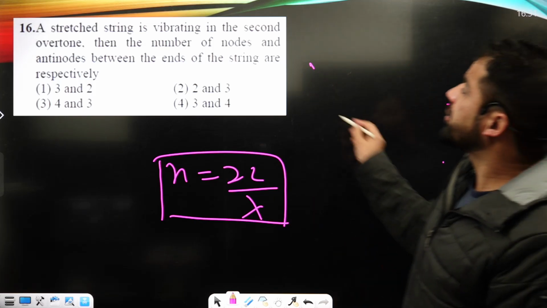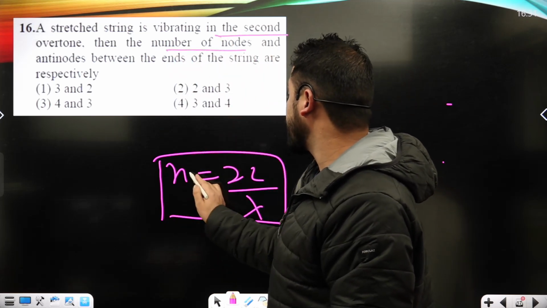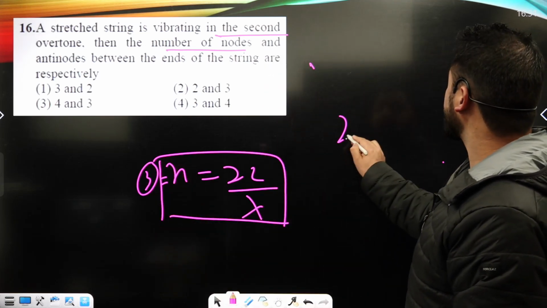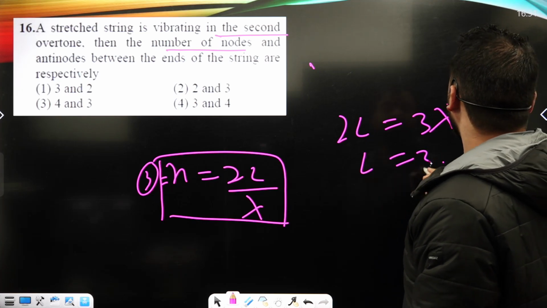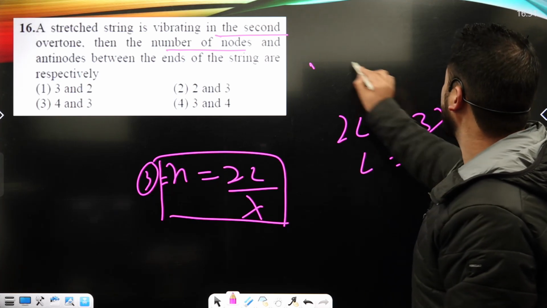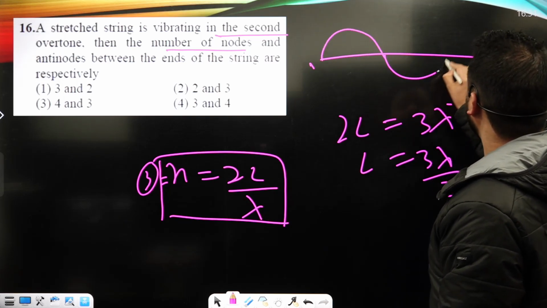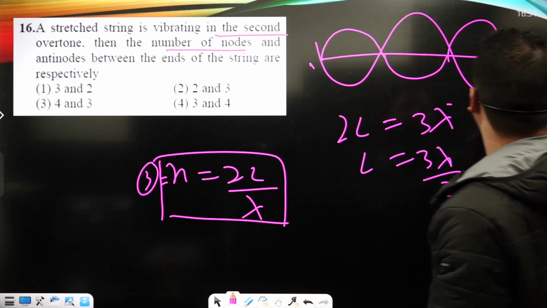So it vibrates at the second overtone, that's the third harmonic. For the third harmonic, N must be equal to 3. That's 2L is equal to 3 lambda, or L is 3 lambda upon 2. If this is a string, it has lambda upon 2, lambda upon 2, lambda upon 2. It will just go up and form the waveform like this.